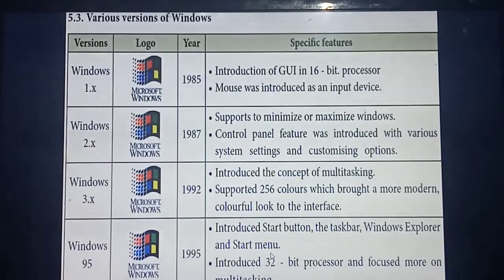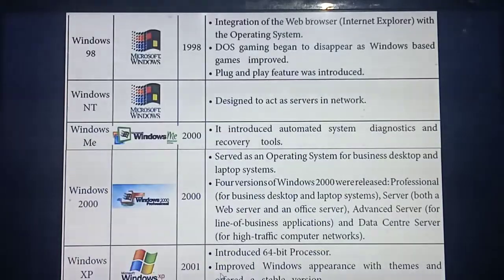Okay, so from this year onwards they introduced the 32-bit processor. First, how many bits was the processor? 16-bit. But from the year 1995 onwards, which one did they introduce? 32-bit processor. By introducing this, they could handle more multitasking. Understood? Okay. So the next version is Windows 98. Windows 98 was introduced in the year 1998. Which company? Microsoft Windows.